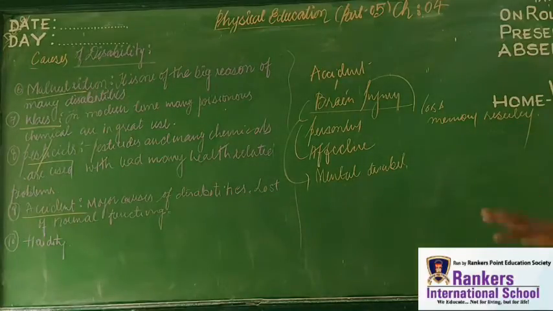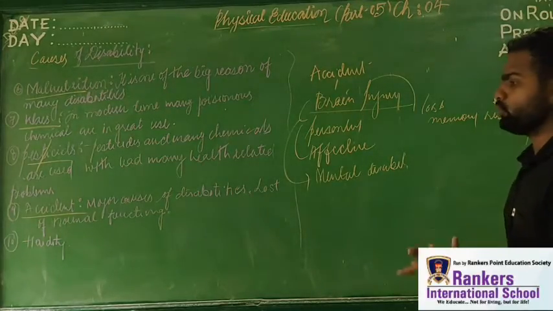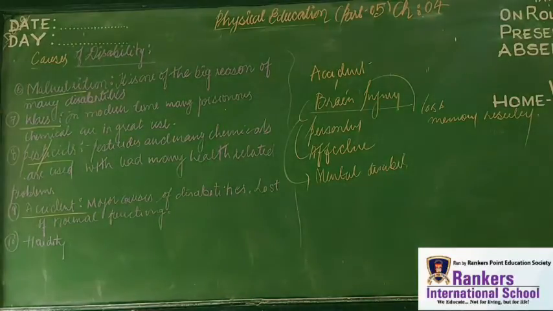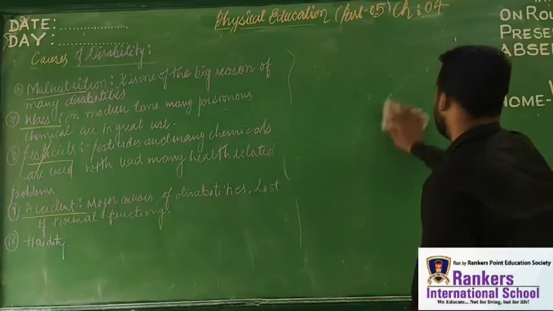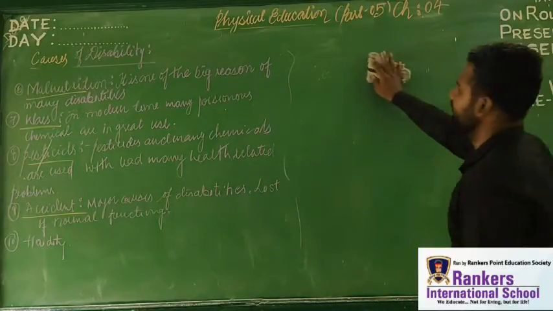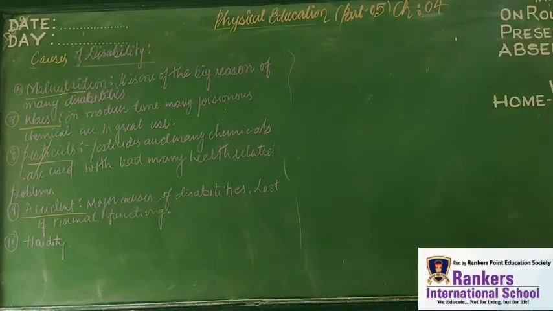So here we understood that accident leads to various kinds of problems. Sometimes moderate, sometimes severe, sometimes very, very hazardous. Got it, students? I hope you have understood the topic till now. This is the 5 marks question of our board exam.